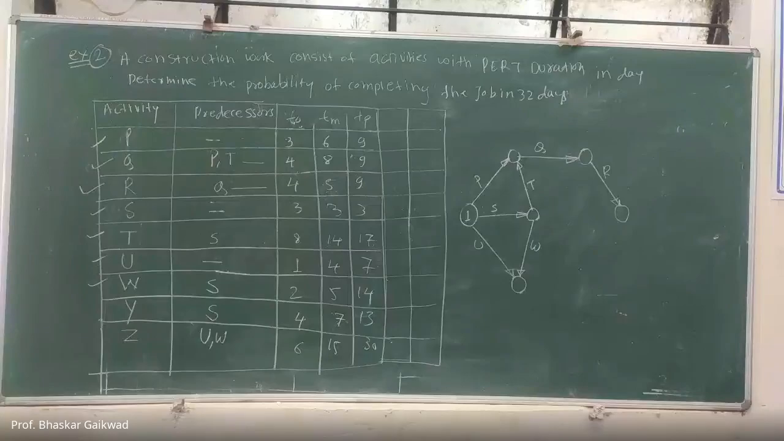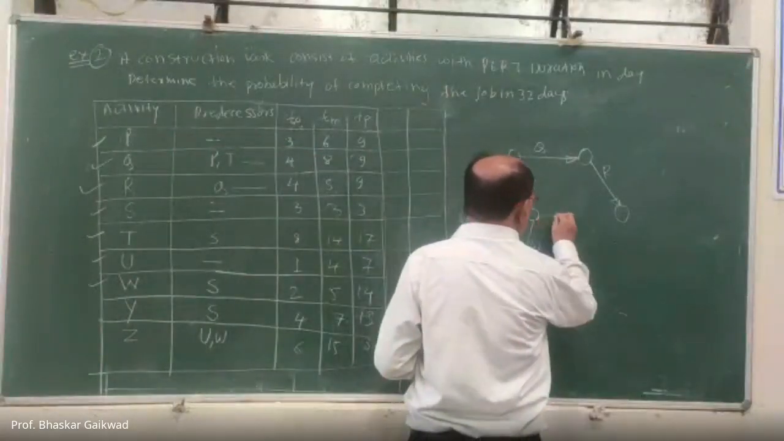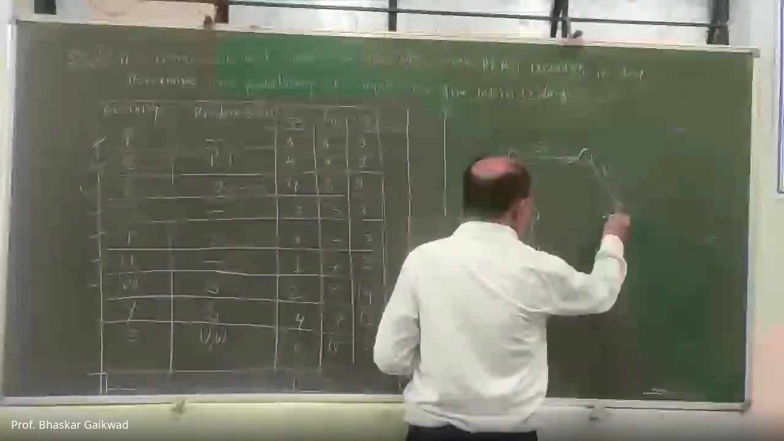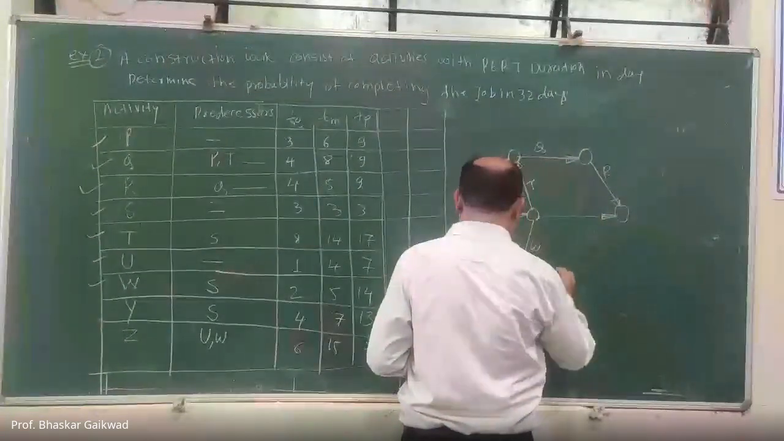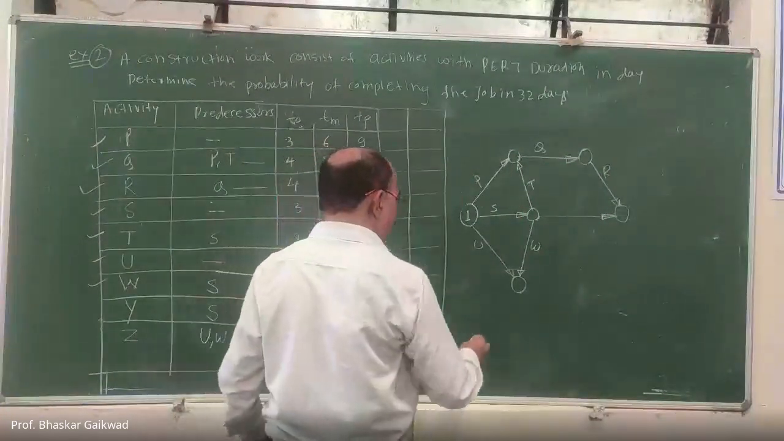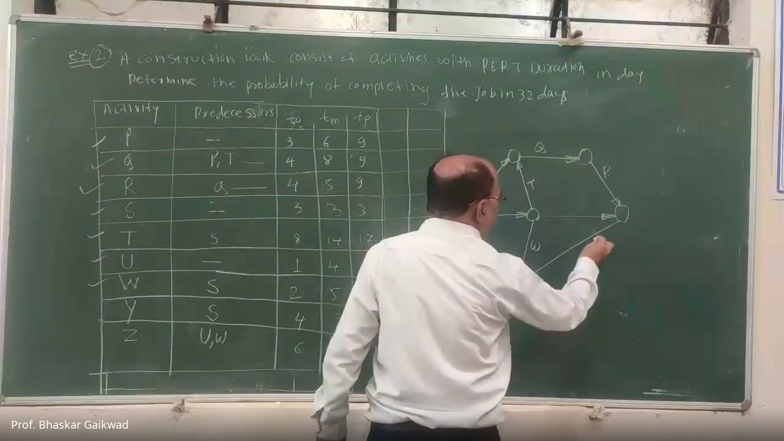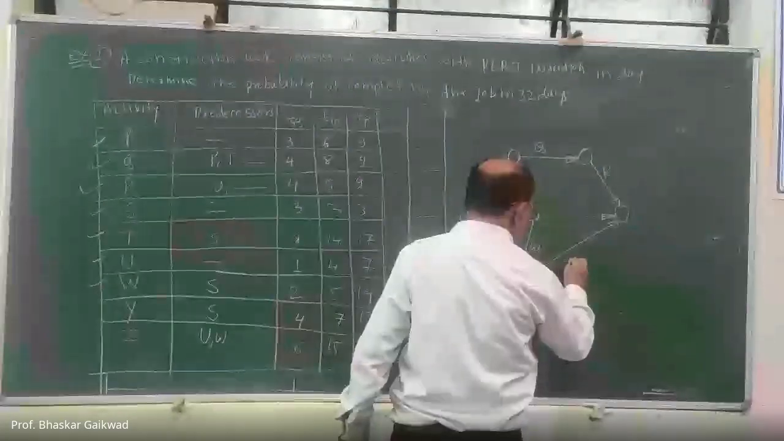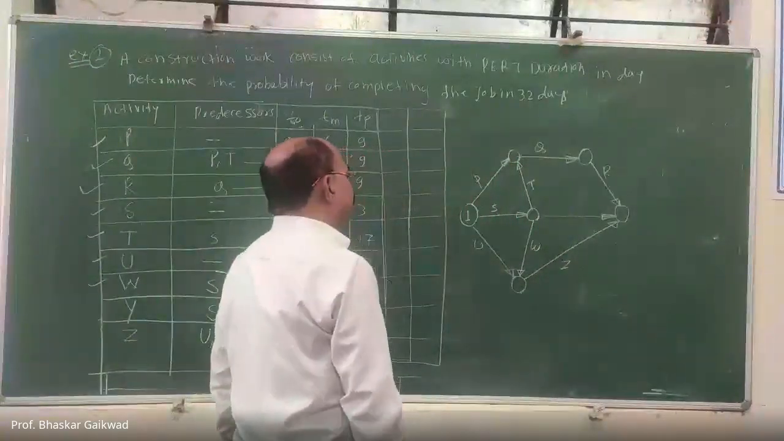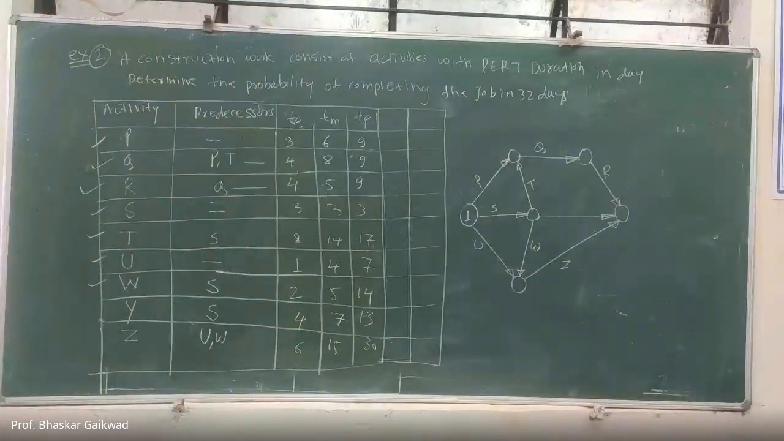So this is our last activity. This is the Y last activity, and Z will start from U. So this is the Z. This is the network diagram.